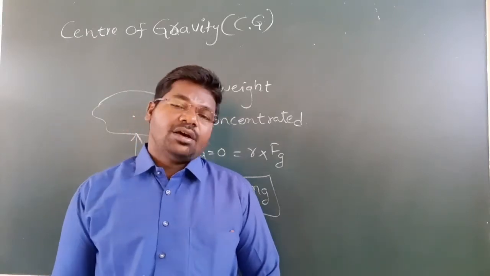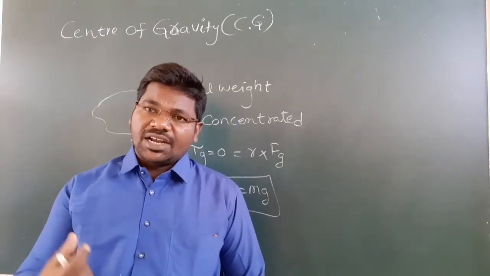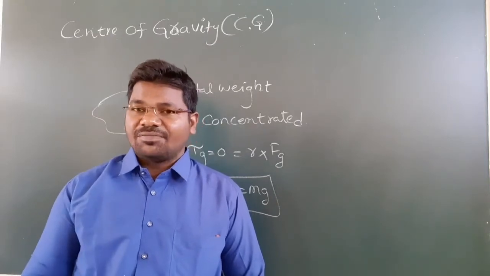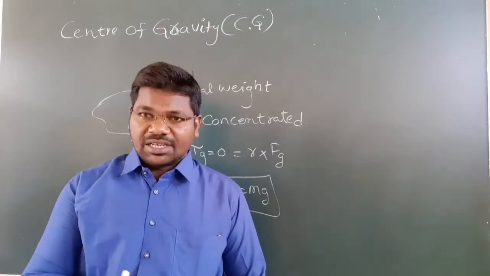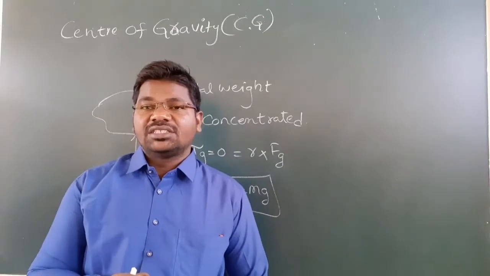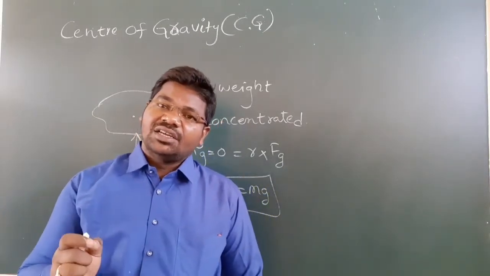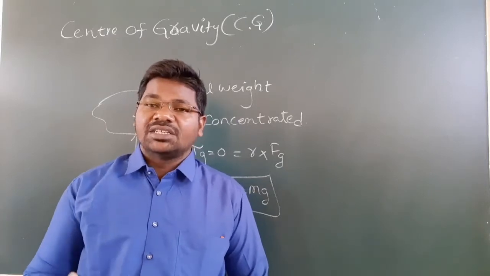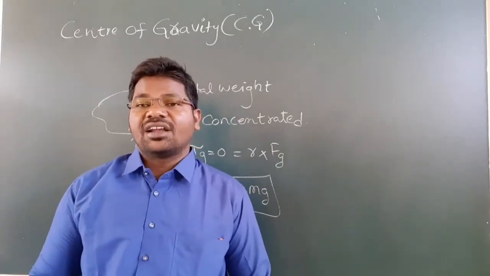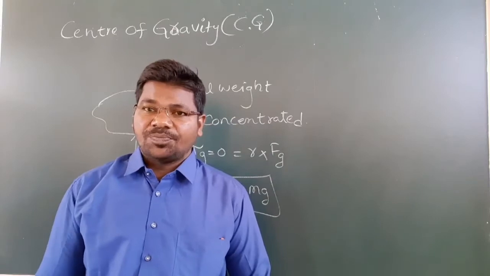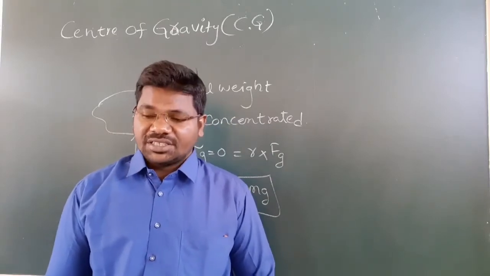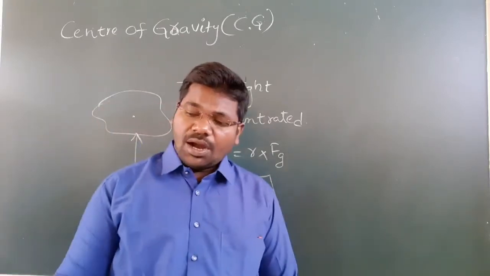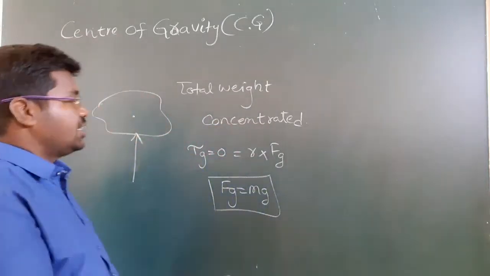See here, we have center of gravity and center of mass. For small particles, center of gravity and center of mass both coincide. For a heavy object, the center of mass and the center of gravity will change. Understand? So how can we find the center of gravity?